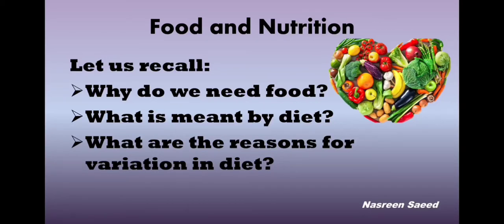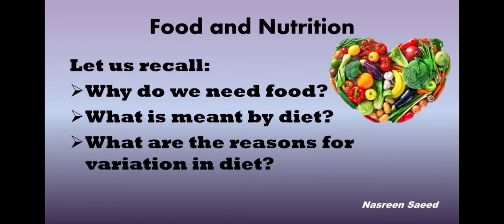Then the third one is, what are the reasons for variation in diet? The variation means alag alag hona. The diet depends upon hunger, health, age, the type of work that we do, and some other reasons. So that shows the variation in our diet.